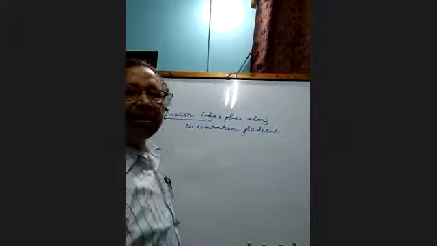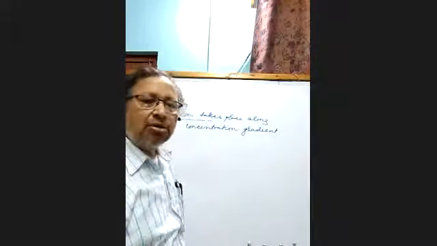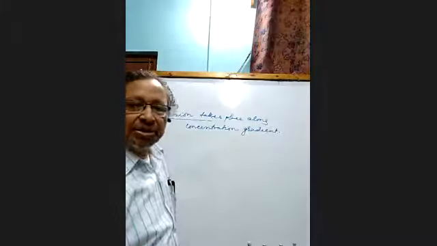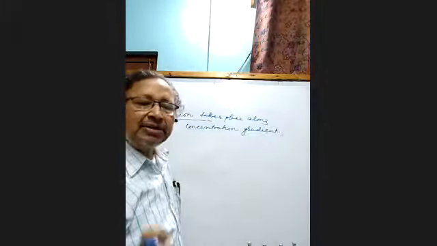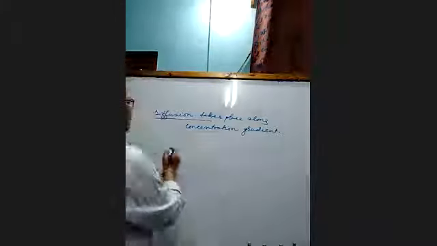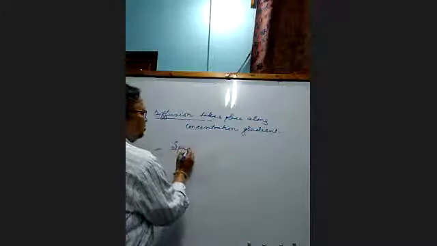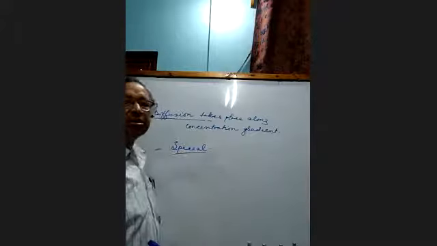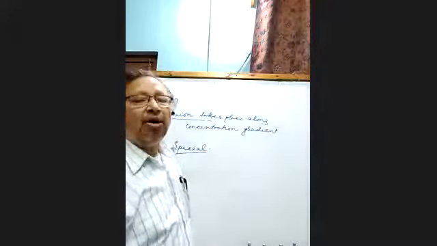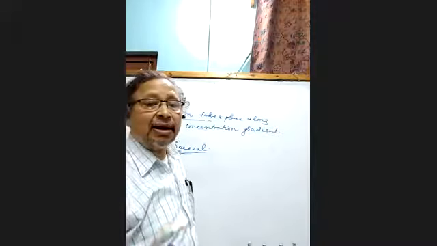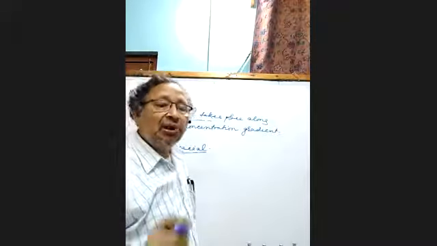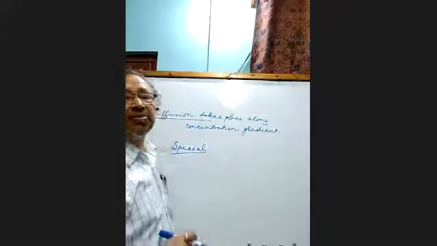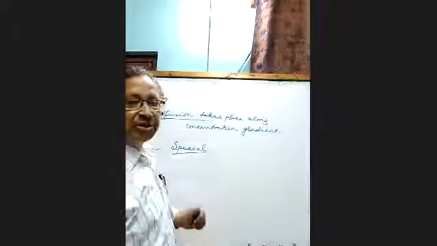In facilitated diffusion, that is also always along the concentration gradient. Facilitated diffusion is a little bit special because through this the cell, or the membrane, can select which substance will move across the membrane, which substances will diffuse, and which will not diffuse.